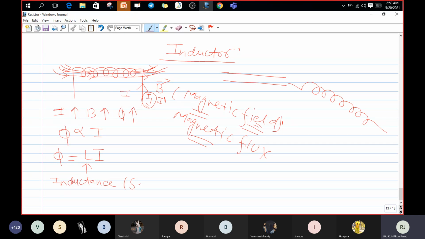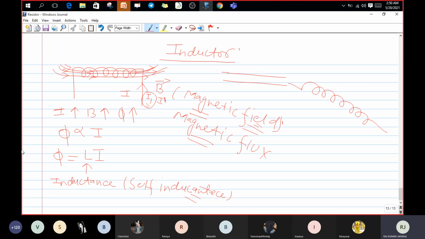Why is it called self inductance? Because the induced EMF is produced by this same wire, and it makes one more current inside this wire, which wants to be the same magnitude as it was before the change. That is called the self inductance.